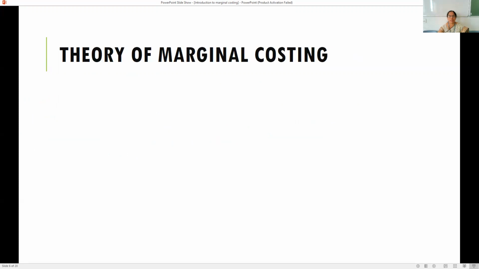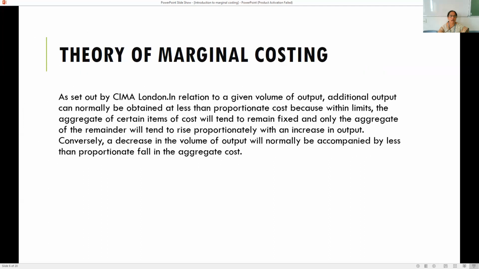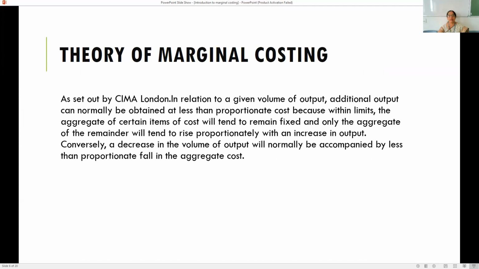Moving on to the theory of marginal costing, as set out by CIMA London: in relation to a given volume of output, additional output can normally be obtained at less than proportionate cost because, within limits, the aggregate of certain items of cost will tend to remain fixed, and only the aggregate of the remainder will tend to rise proportionately with an increase in output. Conversely, a decrease in the volume of output will normally be accompanied by a less than proportionate fall in the aggregate cost.